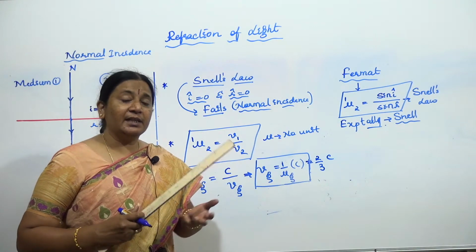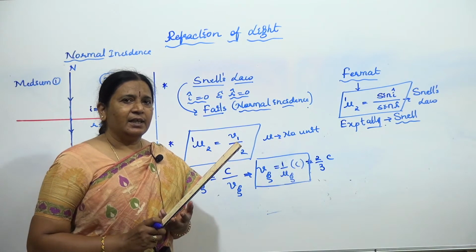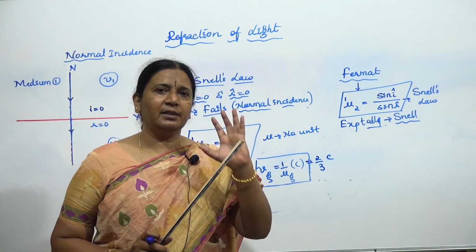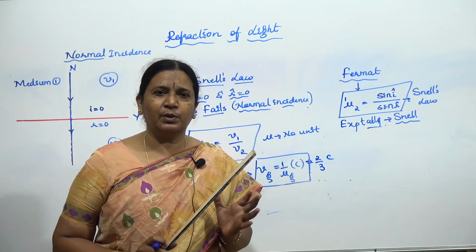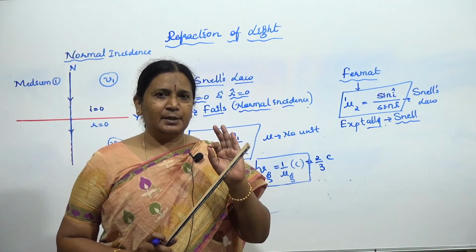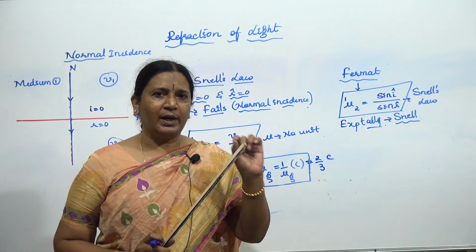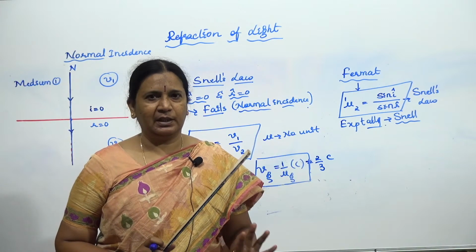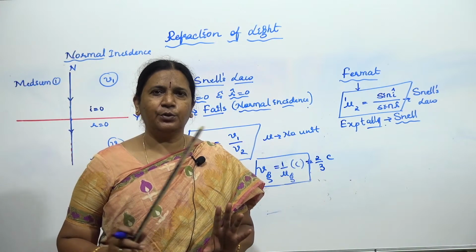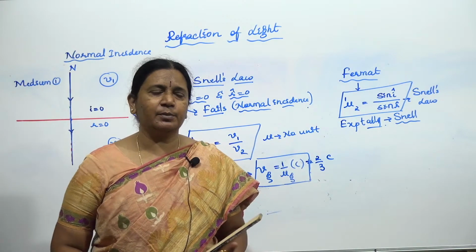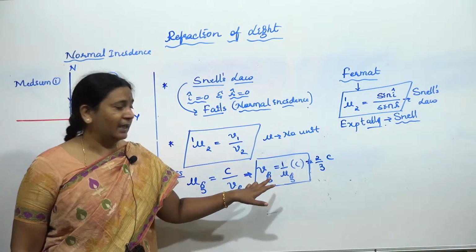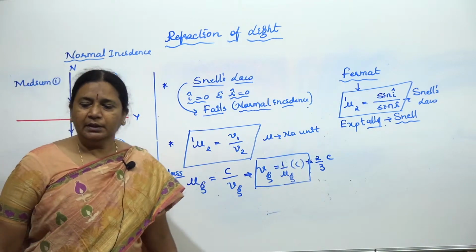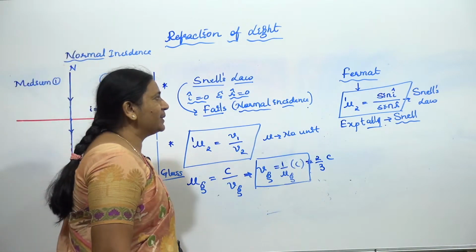For example, if I say the same thing about glass in a different way, see, the way of predicting and understanding differs. If I say the refractive index of glass is given as 1.5, then you'll understand. The thought that should come to your mind is, the speed of light in glass is 1 divided by 1.5 times the speed of light in the air or vacuum. Clear? Or quickly you can calculate as 3 into 10 to the power of 8 divided by 1.5. That becomes your speed of light in the glass medium. Okay, everyone is clear?